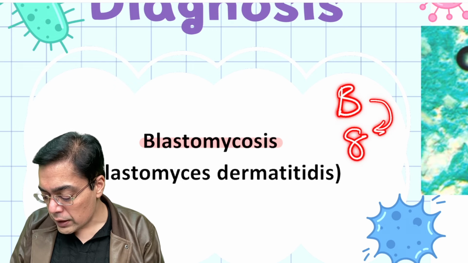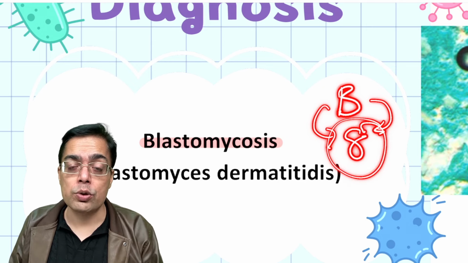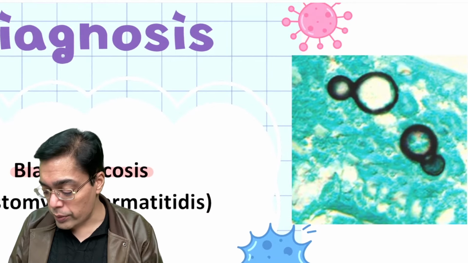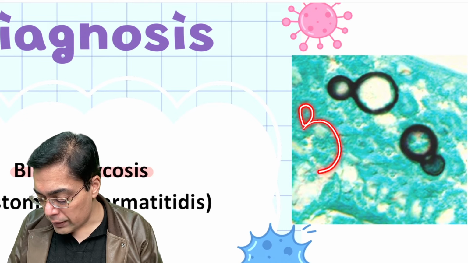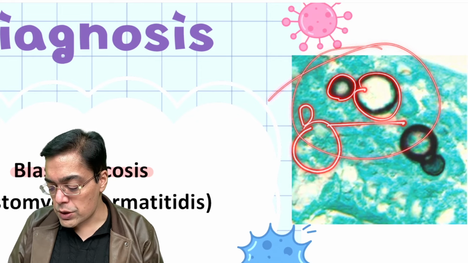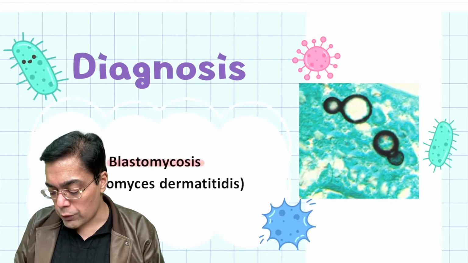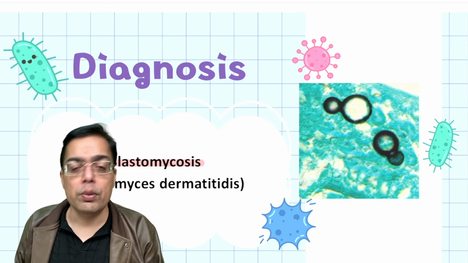So blastomycosis, and that's how most of the people tend to talk about this. B means 8. Something that was very, very helpful with regards to Burkitt's lymphoma topic also that we talked about, and B with 8 is going to be having an appearance. So it can be a B like this. I mean a small b and then a big B. That is how we talk about this, right? And this is an appearance which is going to be of a budding yeast, which is very much suggestive of infection caused by Blastomyces dermatitidis, right? That's what you need to remember over here.